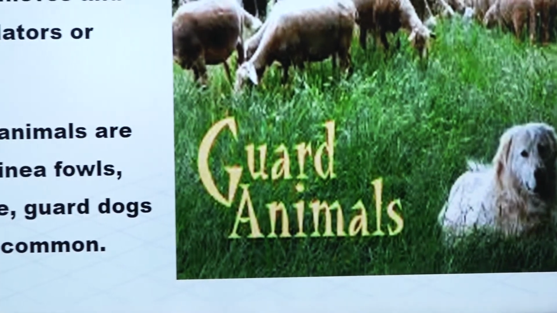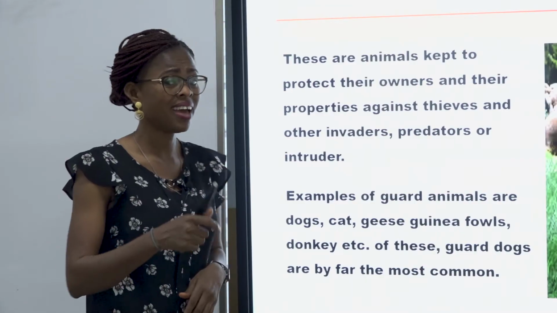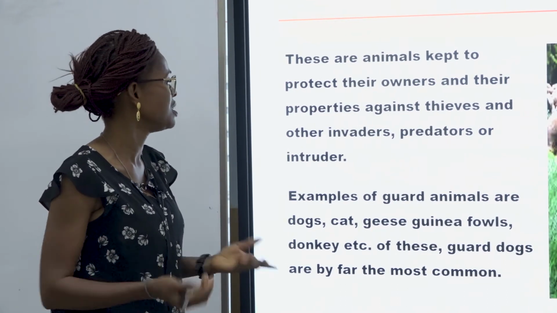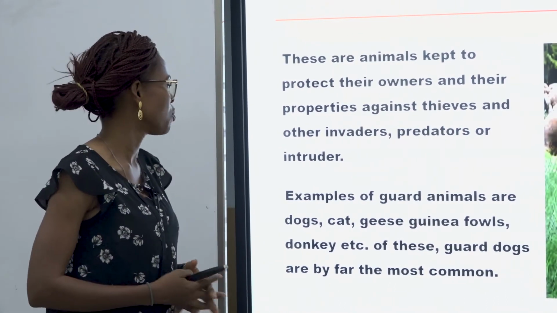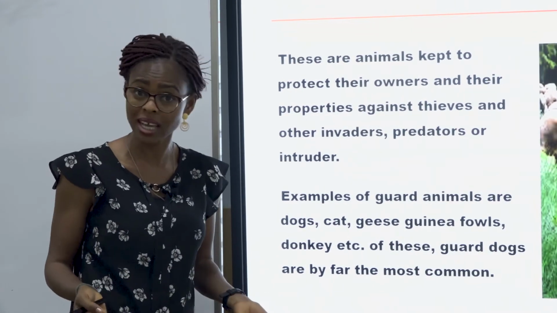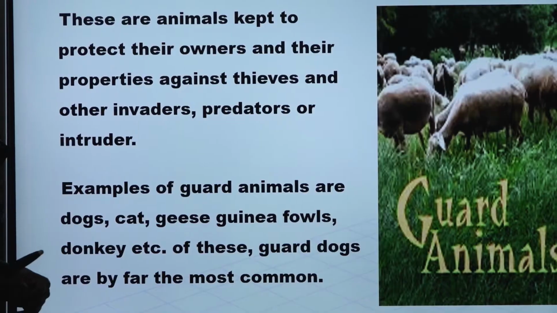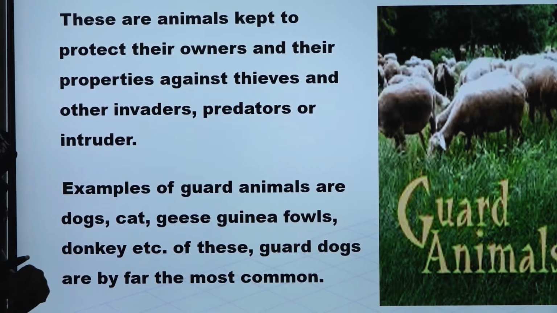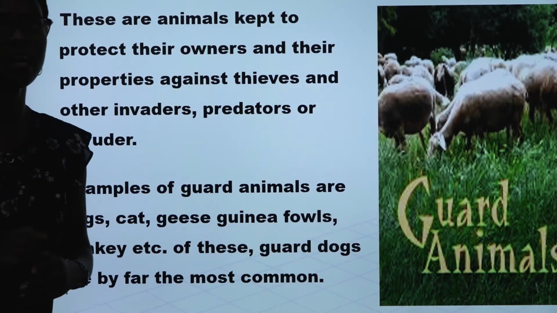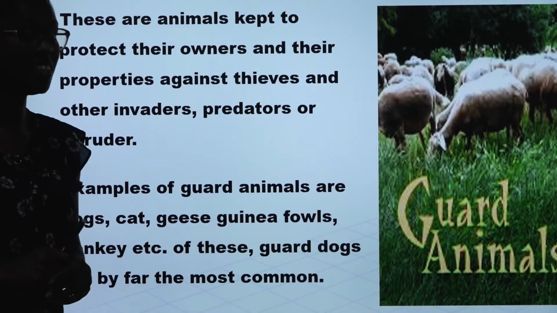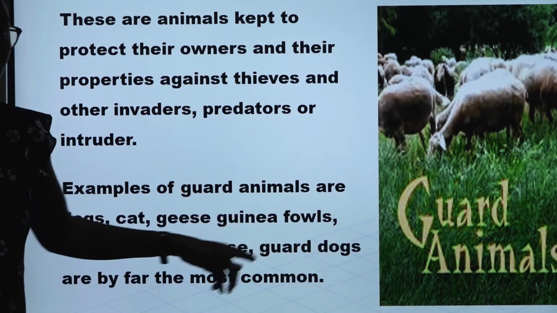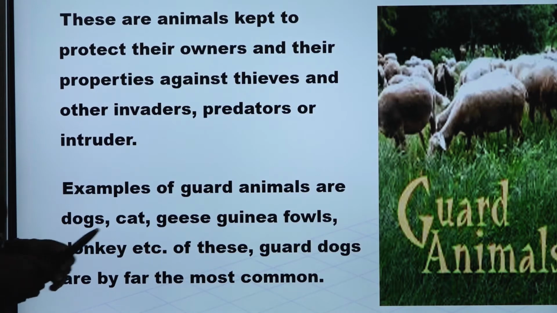Why do we use them to guard? Are you saying it already? Yes, we use them to guard to prevent thieves, even invaders, predators, and what? Intruders. Examples of them, like we rightly said, are dog. We also have geese. We have guinea fowl. You may be wondering, how can guinea fowl be used as guard animal? Yes, they can be used. They can scare predators from eating your crops. Donkeys also. But the most common of all these guard animals is what? Are you saying it in your mind? Yes, it's a dog, because that's the one you can find in your environment.